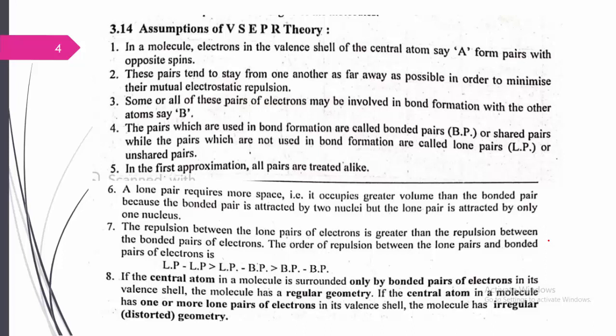If a central atom in a molecule is surrounded only by the bonded pair of electrons in its valence shell, then we can say that the molecule has completely regular geometry or regular shape. In another way, if the central atom in a molecule has one or more lone pairs of electrons, or non-bonded pairs of electrons, then the molecule definitely has an irregular or distorted shape or geometry. With this, we can say VSEPR theory is very necessary for understanding the shapes of molecules.